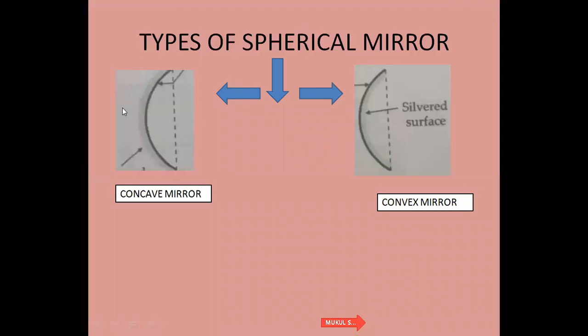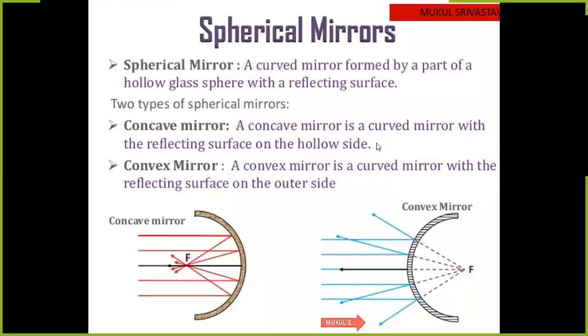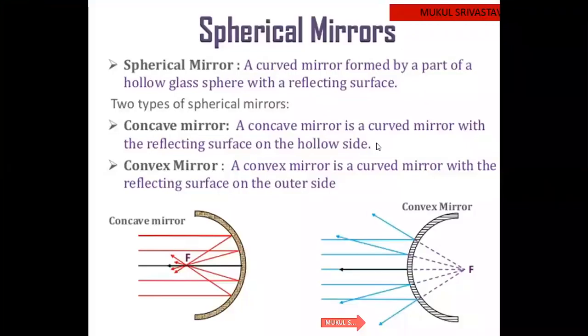Again, here the first figure will represent the concave mirror, and the second figure will represent the convex mirror. Now in this slide you can see the definitions of spherical mirror, concave mirror and convex mirror. This figure represents the concave mirror and this one represents the convex mirror. Now in the next slide.